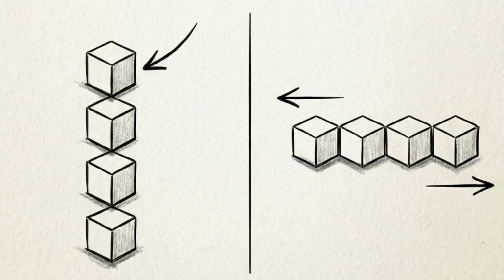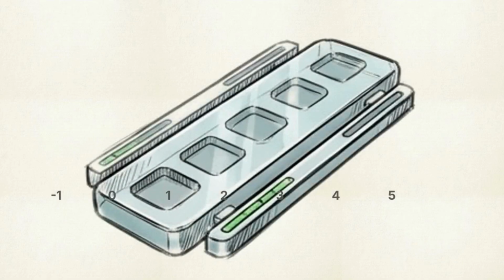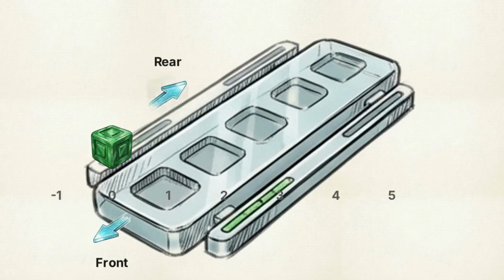The queue operates under a completely different constraint, FIFO. FIFO stands for first in, first out. This diagram shows a queue built from a horizontal 1D array. Because FIFO logic interacts with both ends, a single pointer fails. We initialize two state trackers, front and rear, both starting at -1. For the Enqueue logic, the rear pointer increments to accept incoming data, while the front pointer snaps to 0, locking on to the oldest element.